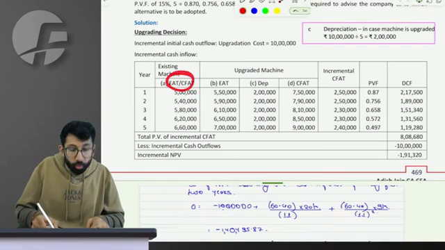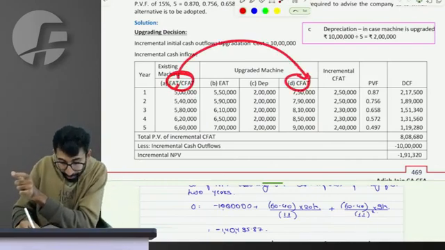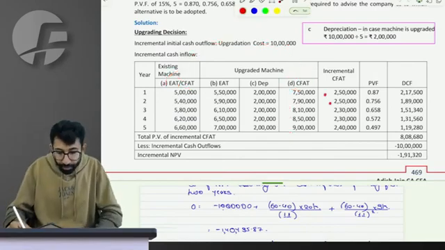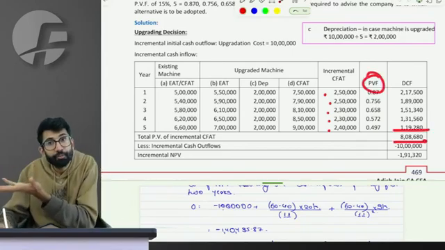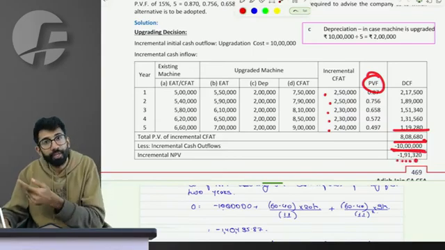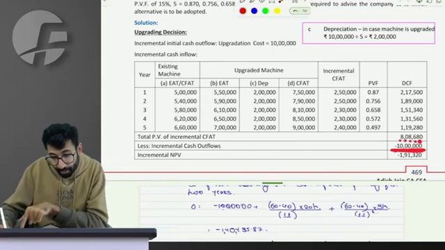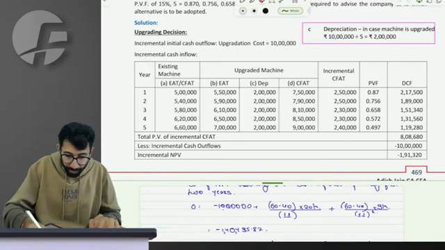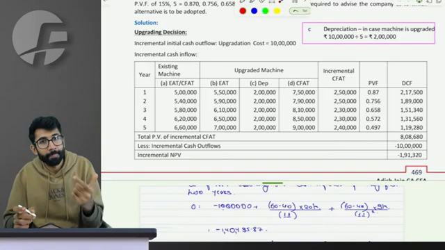So as compared to old, option 1's CFAT, alternative 2, which is upgrade, CFAT becomes this. So how much incremental CFAT we generate every year? This much. Multiplied with the present value factor gives you present value of incremental cash inflow. For that 10 lakhs is being spent, so the NPV becomes negative. Extra that you have to spend is 10, but extra you will get every year in present value terms is 8.80. Don't spend extra, it's not worth it, negative, right? The objective was not to solve but to give you a sense of it, right?